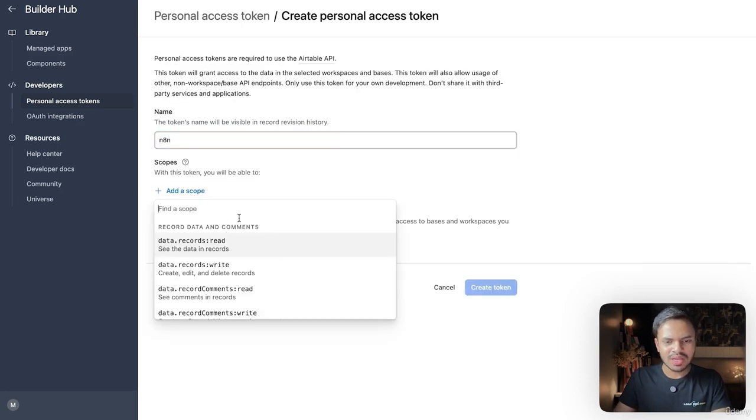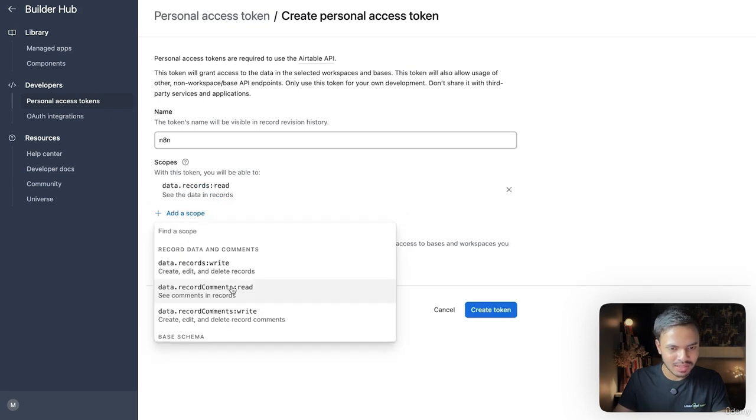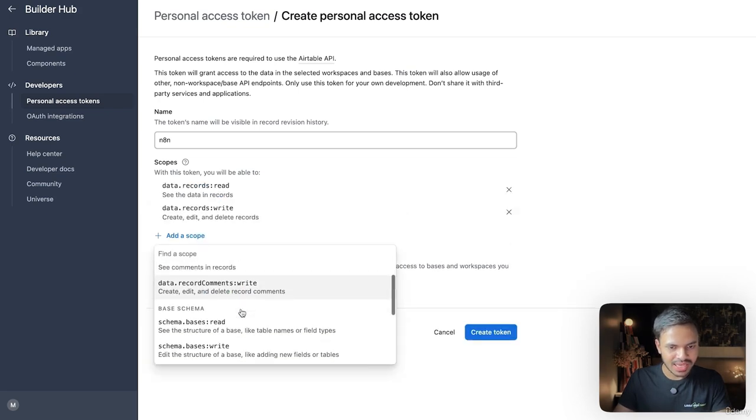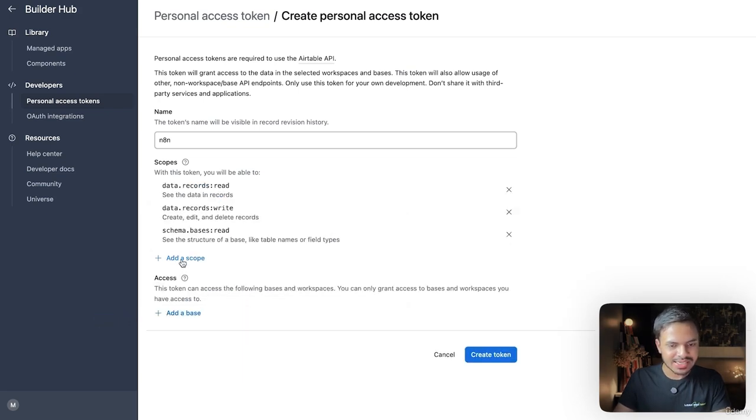And now for scope: scope basically means giving access to our N8N automation, what they can do inside our Airtable. So we want to give access to read our records, to write, which basically means to create, edit or delete records, all of these scopes, as well as schema read and schema write.